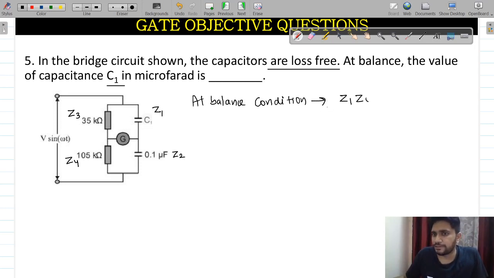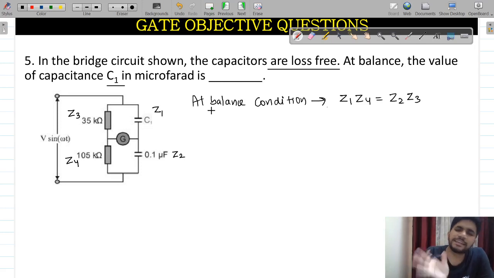Z1 Z4 will be equal to Z2 Z3. Do not get confused about why this is Z1, Z2. This is basic Wheatstone bridge knowledge you should have. This is the very easiest bridge. I know every electrical engineer has this kind of knowledge.